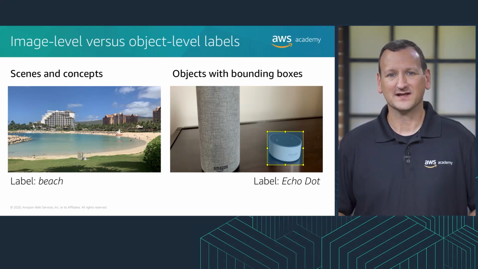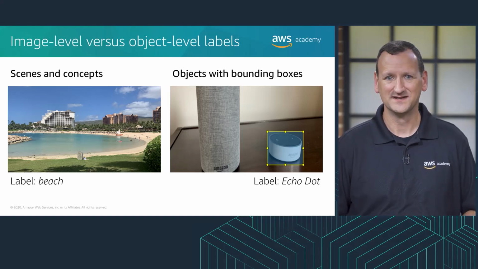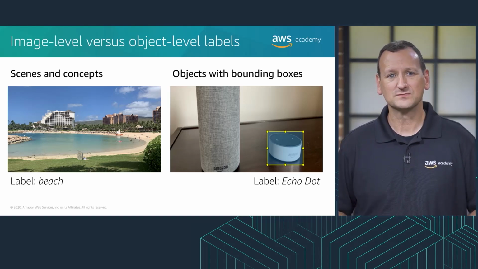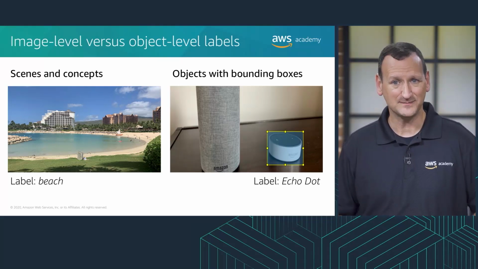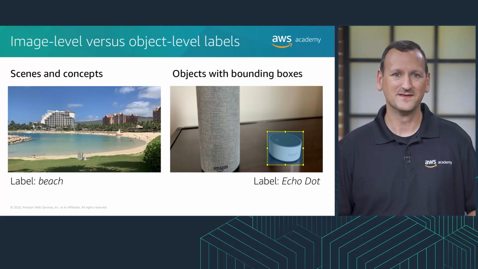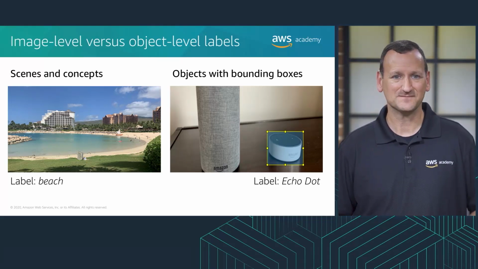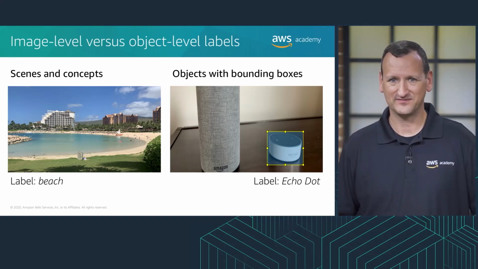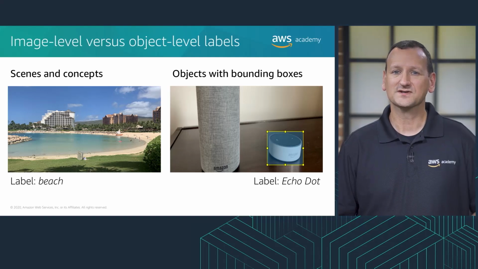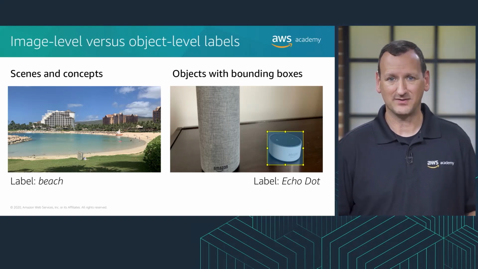You can also apply labels to specific areas of an image that contain an object you want to detect. For example, if you want your model to detect Amazon Echo devices, it must identify the different types of Echo devices in an image. The model needs information about where the devices are located in the image, and it needs a corresponding label that identifies the type of the device. This information is known as localization information. The location of the device is expressed as a bounding box.